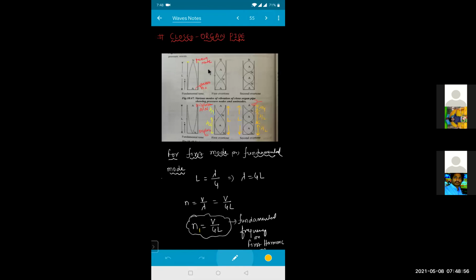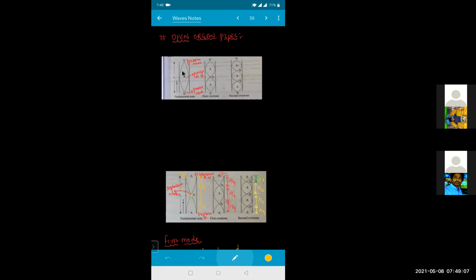For a closed organ pipe, at your displacement antinode we are having a pressure node. And in the open organ pipe, we are having the pressure node present at your open end. Okay, na? Isn't it?